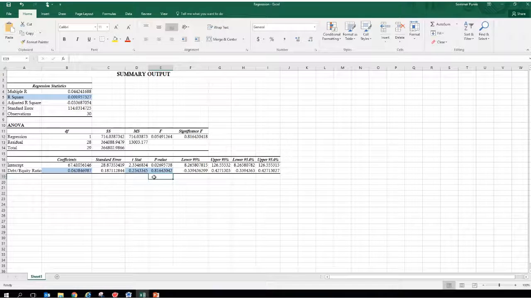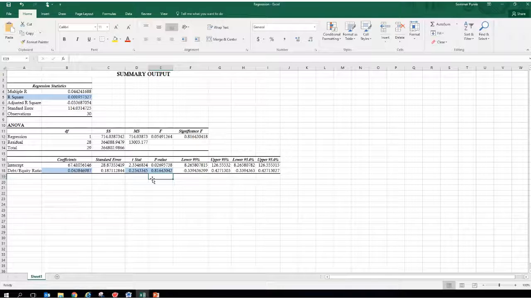Moving on to probability. When we look at our p-value, we have to move our decimal 5 spaces. When we move that, we get 0.0008, which is less than the rule of thumb. In p-value, the rule of thumb is 0.05. Because we are less than that number, we're going to reject the null hypothesis.